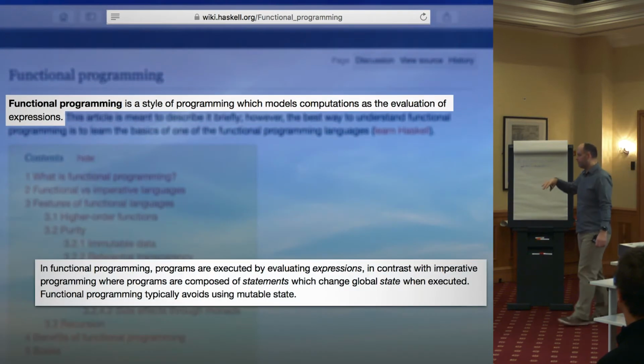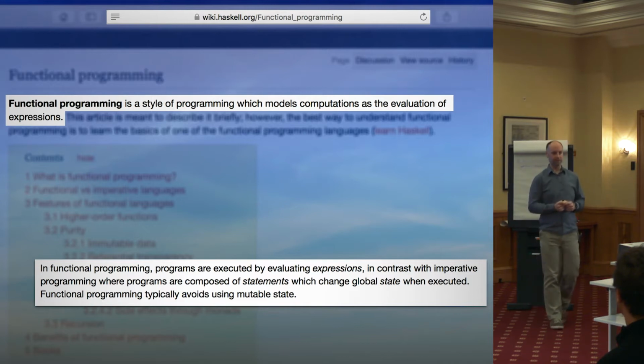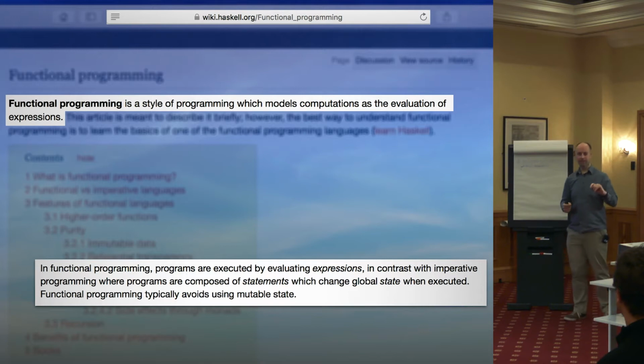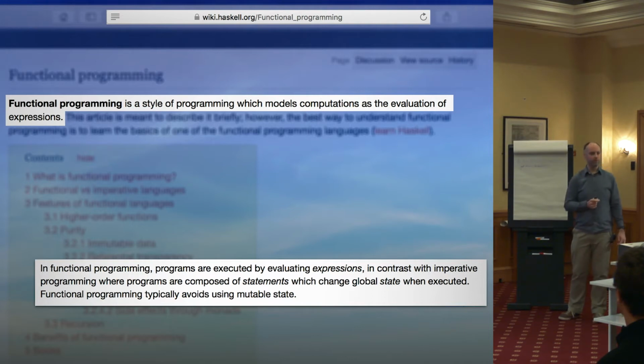But a bit further down the page, it goes on to say, in functional programming, programs are executed, again, by evaluating expressions. In contrast with imperative programming, where programs are composed of statements, which can change global state when executed. Functional programming typically avoids using mutable state. Simple paragraph. There's actually a lot to unpack there. And in fact, we're going to spend most of the rest of the talk discussing the implications of this, and only even then scratch the surface.